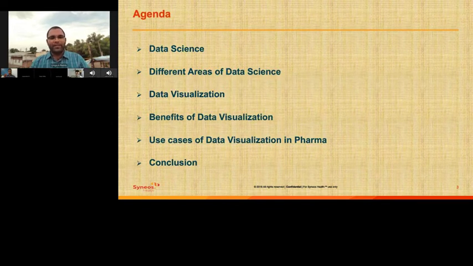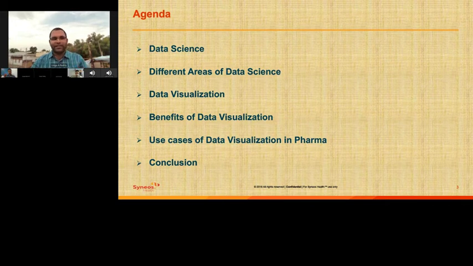So as some of our friends already shared about what is data science and its general usage, I'm skipping the initial couple of slides which have kind of redundant information, and we'll straightaway take you to data visualization. So yeah, what is data visualization?